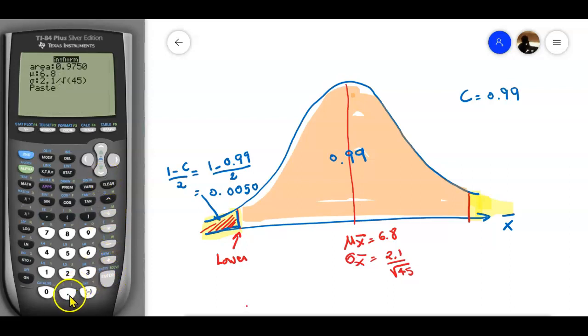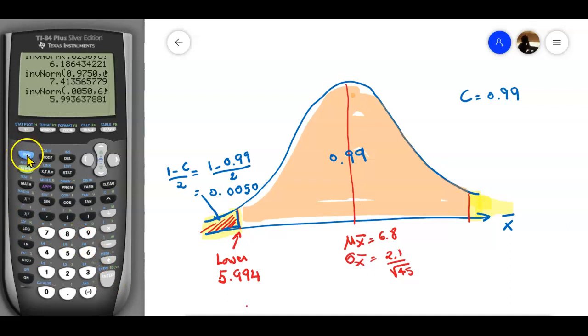This area is going to be 0.0050. The mean stays the same, the standard deviation stays the same, and enter, and enter again. This is going to give you 5.99, I guess, 4.